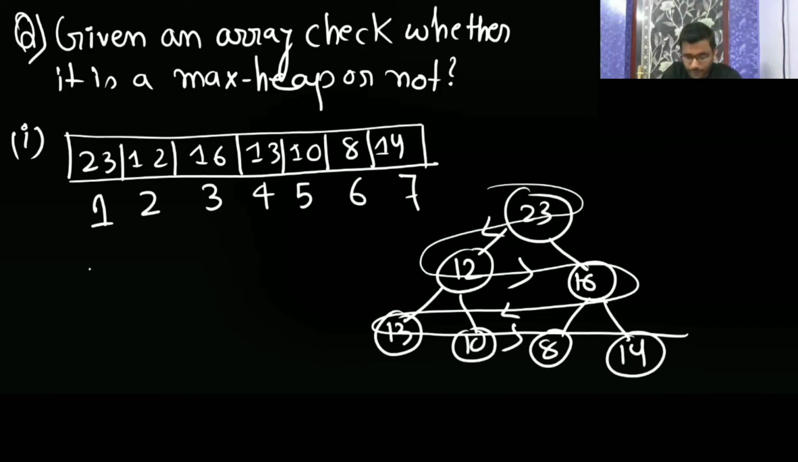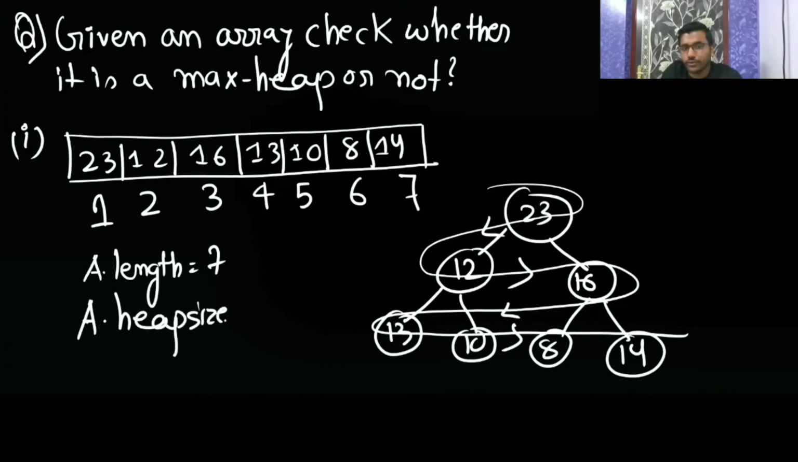And A.length is going to be here. What is the length here? Array length is 7. And A.heap-size is going to be 1 only, because only this element is following the heap property.